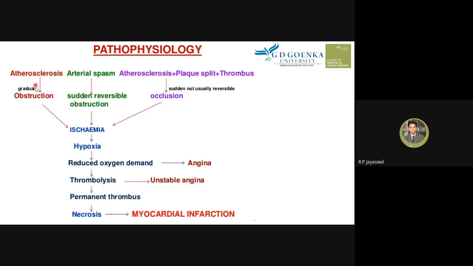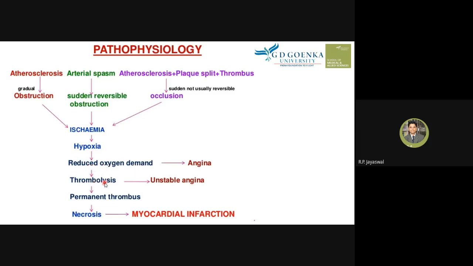This is a gradual, slow and steady process, and sometimes it can cause obstruction, which leads to ischemia. Ischemia leads to hypoxia, so there is reduced oxygen in the tissues, and it can cause angina as a sign, chest pain, right?